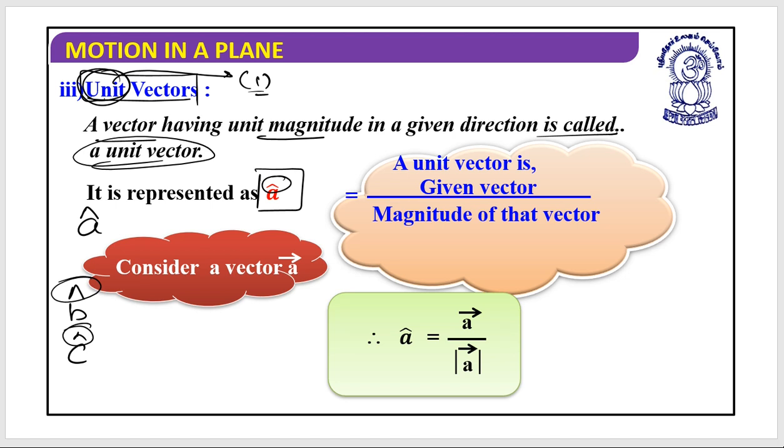If I want the value of a unit vector A, then I should write it as the given vector divided by the magnitude of that vector. So let's say a vector A is there, then the unit vector A cap is equal to vector A divided by magnitude of A. How magnitude can be calculated, we are going to see in the next slides. But I think it is clear up till now. Is it clear? Are you sure? So this is the unit vector.